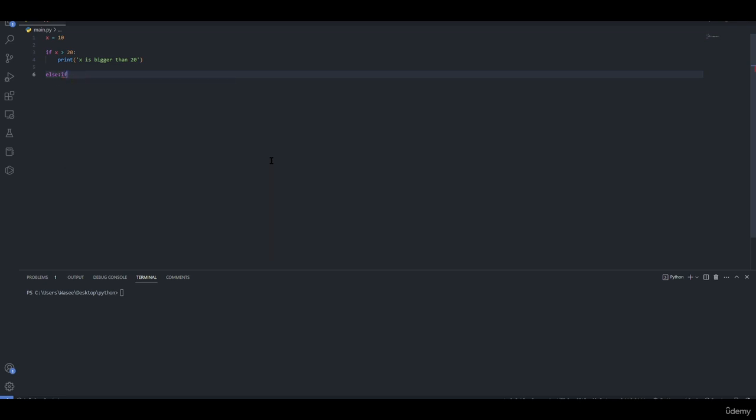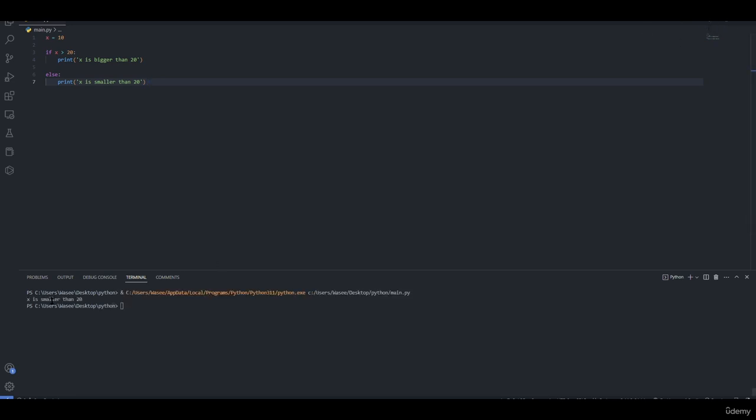If x, else print x is smaller than 20. So the program will check if x is bigger than 20. If it's bigger than 20, we will have this message out on the screen, but if it's not, then x is smaller than 20. If we run the program, we can see that x is smaller than 20. Now if we set our x to 21, it will be x is bigger than 20.